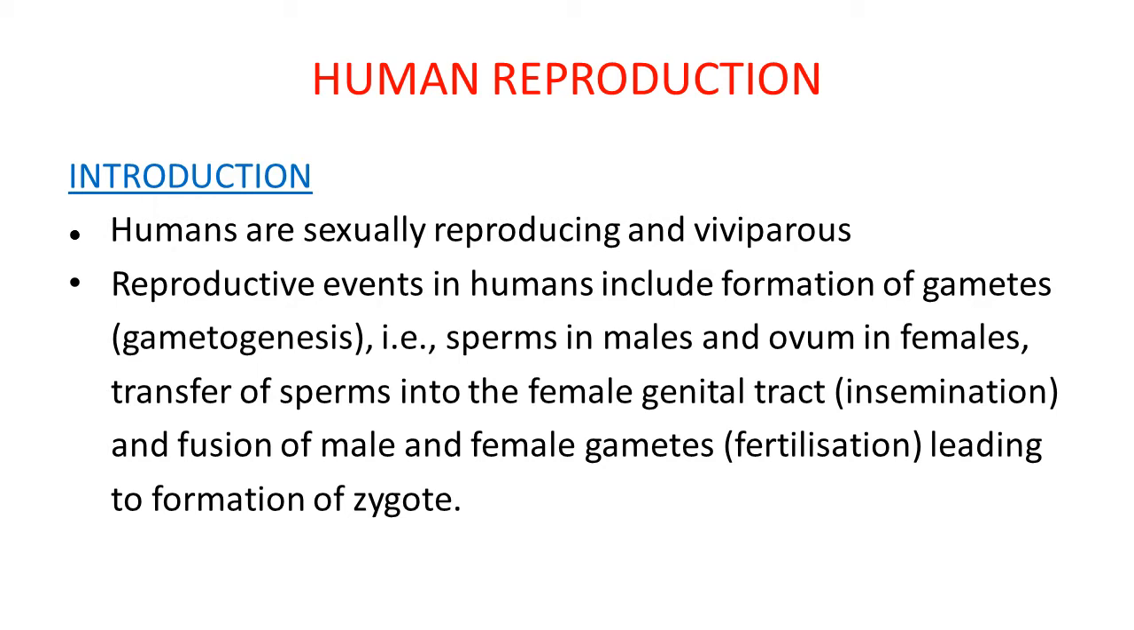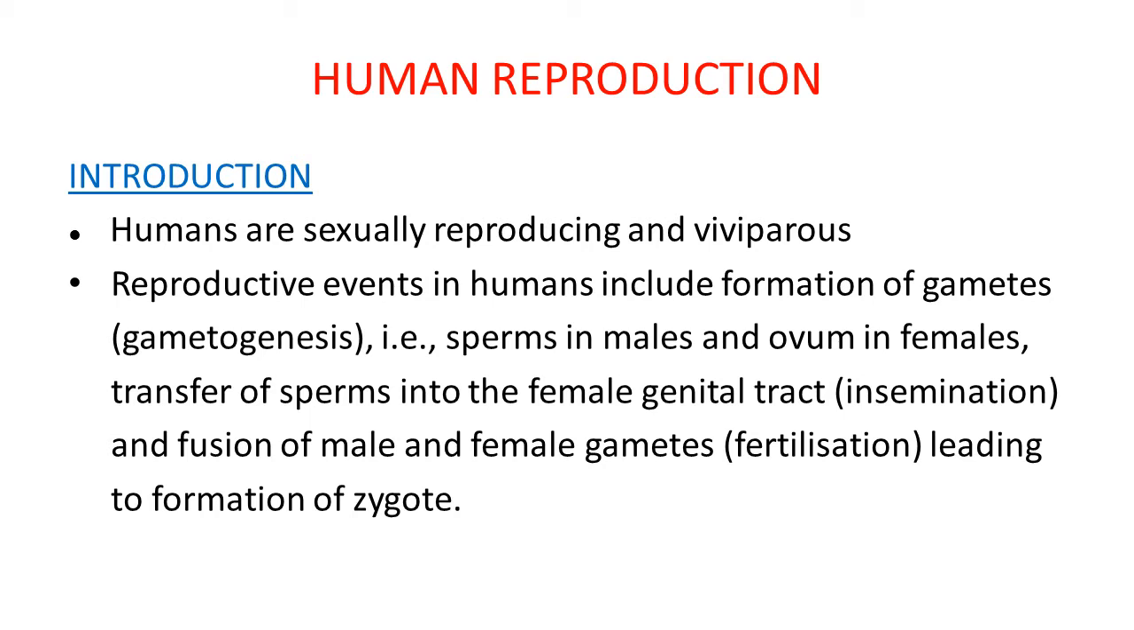Hello students, today with this lecture we are starting chapter 3, Human Reproduction. In the first chapter you have already studied reproduction in organisms, types of reproduction, sexual methods, mechanisms and examples. In chapter 2 you have also studied sexual reproduction in flowering plants in detail. Today in chapter 3 we are going to study in detail about human reproduction.